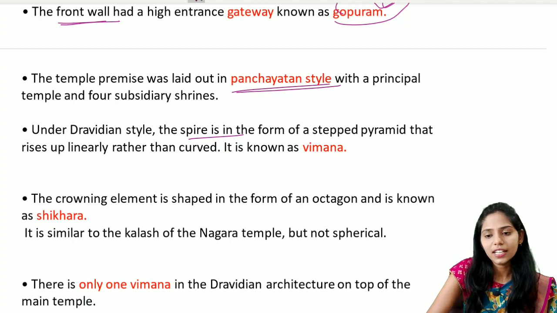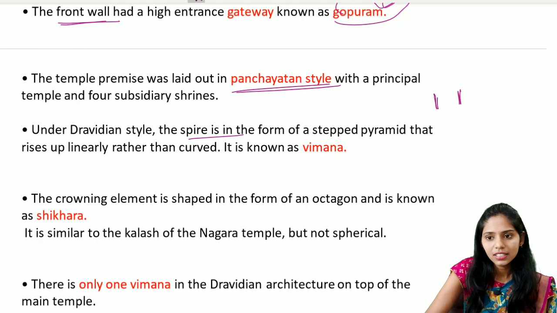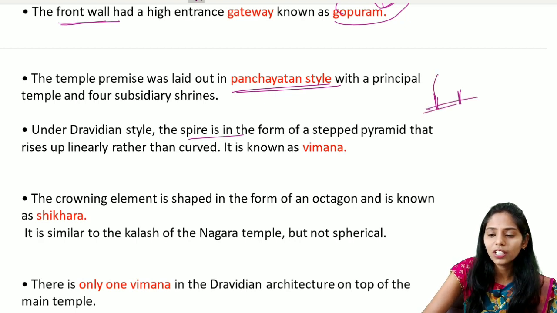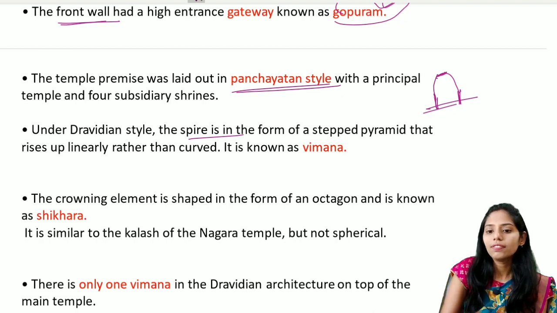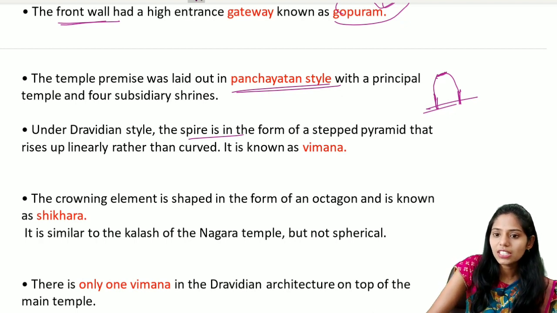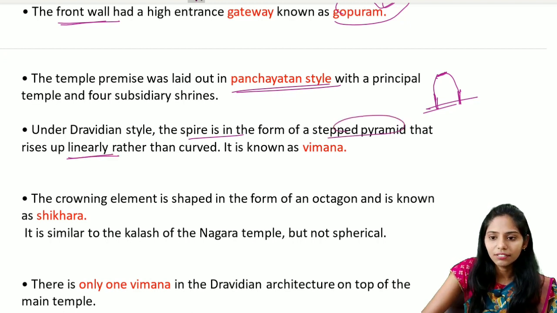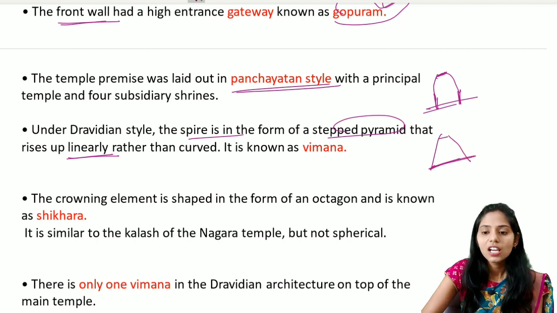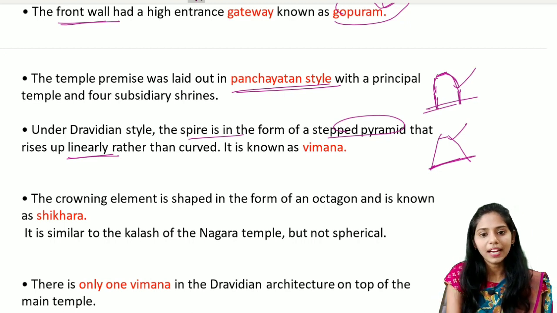Under the Dravidian style, the spire is in the form of a stepped pyramid. In the Nagara style, the spire is square at the bottom and moves in a curvilinear manner, joining at the top. In the Dravidian style, there is a stepped pyramid that moves up linearly rather than curved. So there is no curvilinear inward movement of the spire. This is one important difference between Nagara and Dravidian temple architecture.